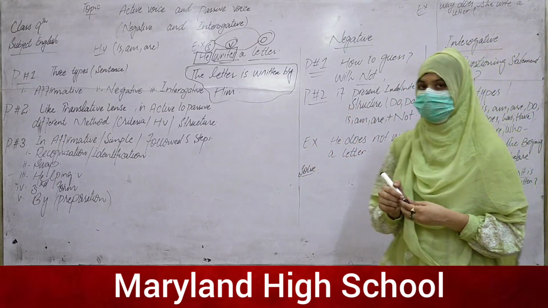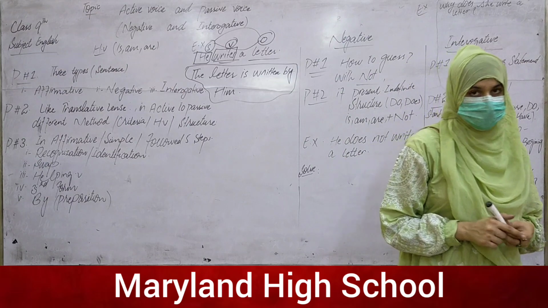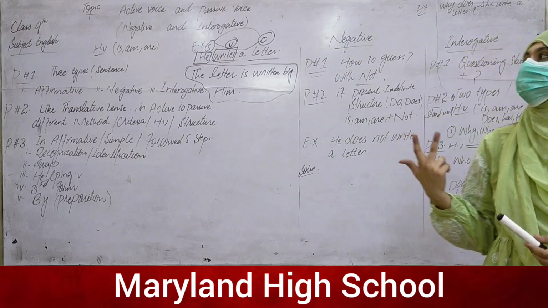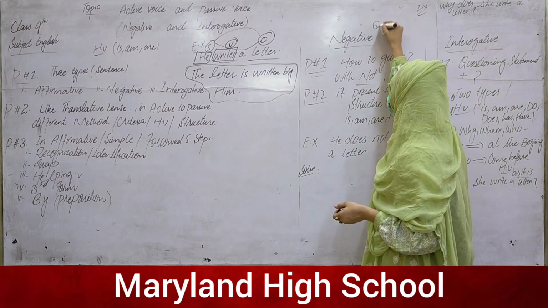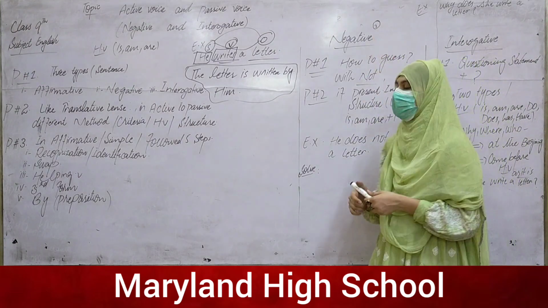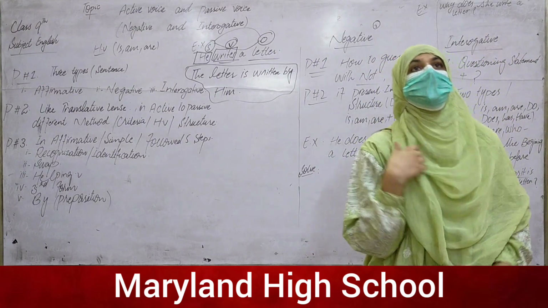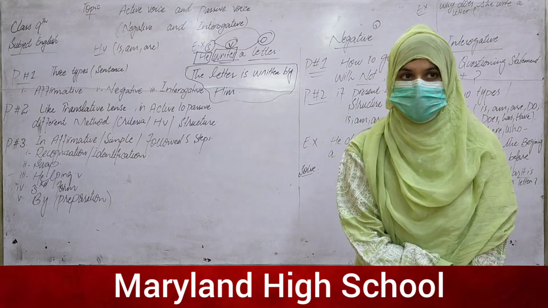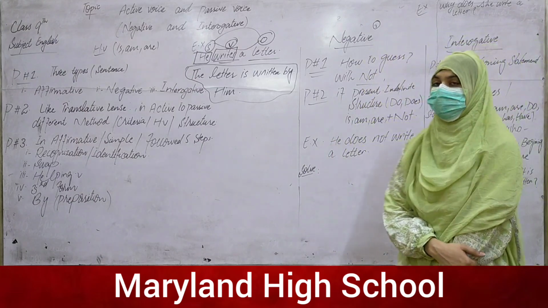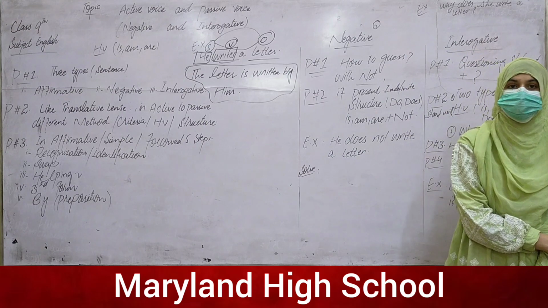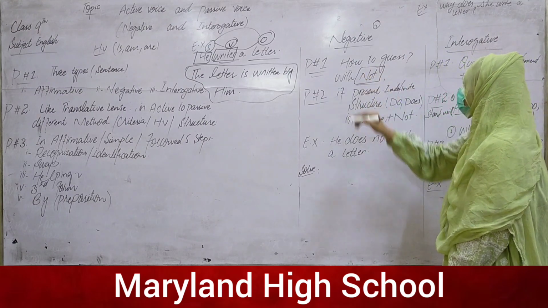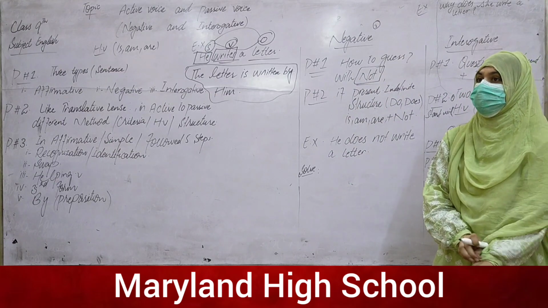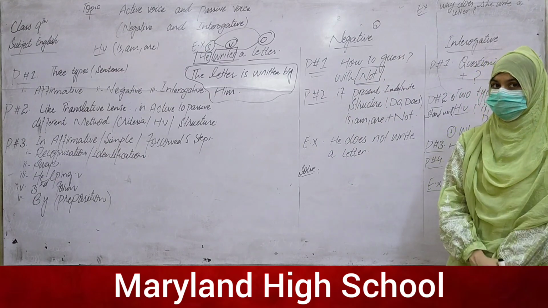Now the second category, because we have three categories: simple, negative and interrogative. The second category is the negative. Point number one, how to guess that this is a negative statement: if in any tense we have a statement with not, then this statement is a negative statement and not a simple statement.